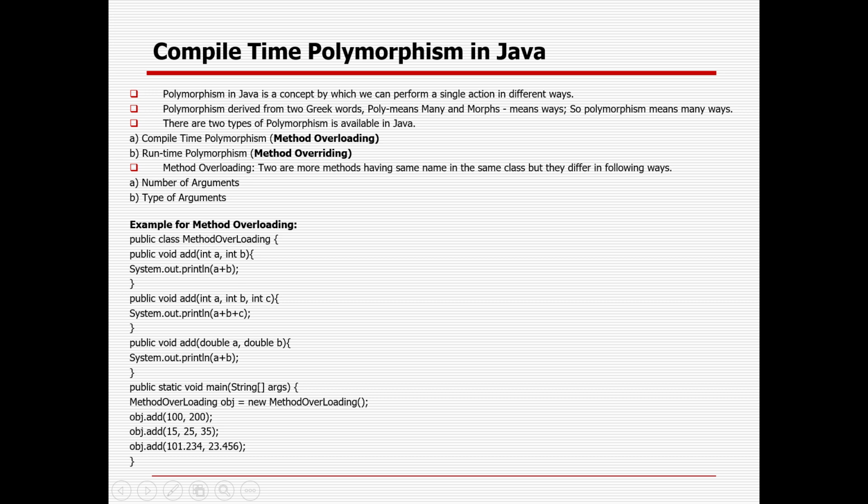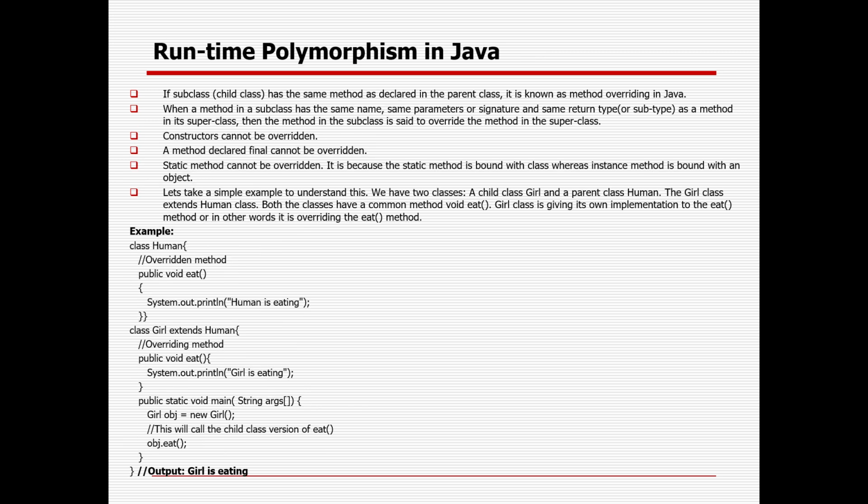And then I will go to the other one, the second polymorphism, which is called method overriding. So what is method overriding or runtime polymorphism? Because you cannot get it during compile time. The implication you can only get during runtime, not compile time. And here dynamic binding or runtime polymorphism or method overriding will only work for 2 classes where there is an inheritance mechanism already in place. So if the subclass or child class has the same method as declared in the parent class, it is known as method overriding in Java.